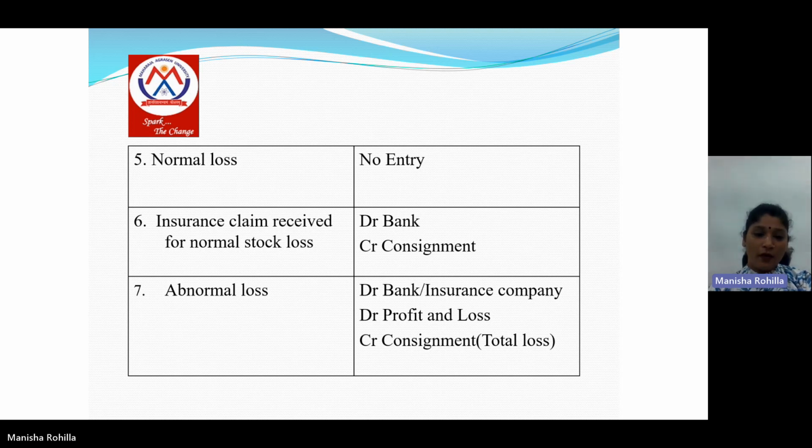Next entry is for the abnormal loss. It is not necessary that we get the full amount of loss from the insurance company. Sometimes we receive only half or three-fourths of the claim from the insurance company. The amount of insurance claim which we receive will be debited to the bank account. The remaining amount of loss we will transfer to the profit and loss account, and we will credit the consignment account.